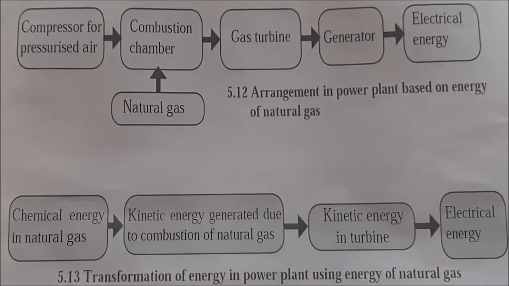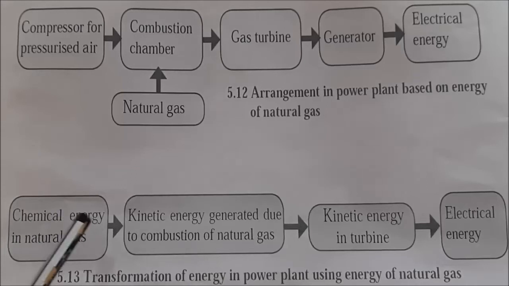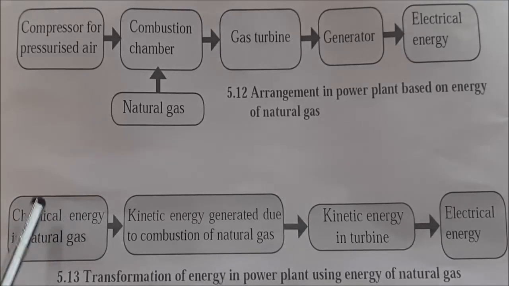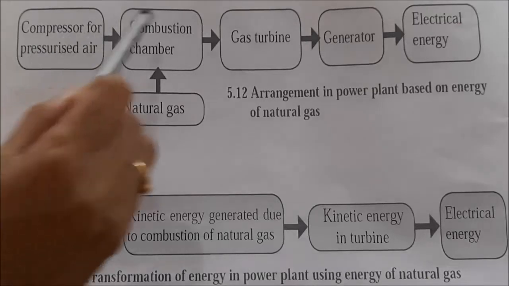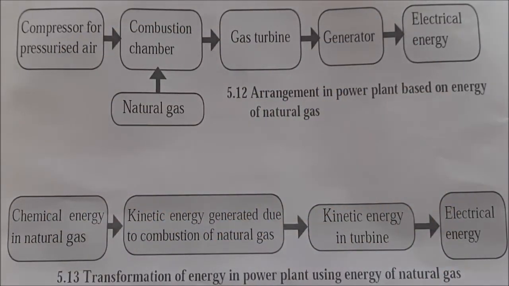need. And so the transformation of chemical energy into electrical energy is according to the law of conservation of energy: one form of energy can convert into another form. And with the help of this schematic representation, we know that these plants also have problems related to the emission of hot gases.